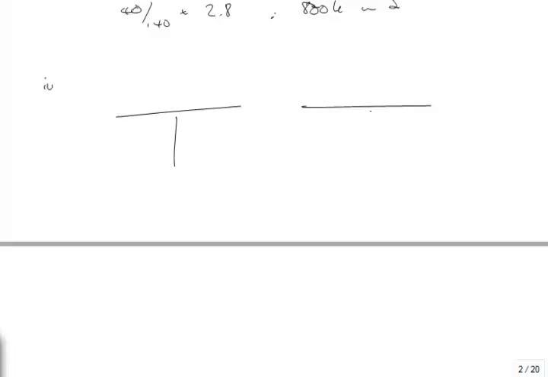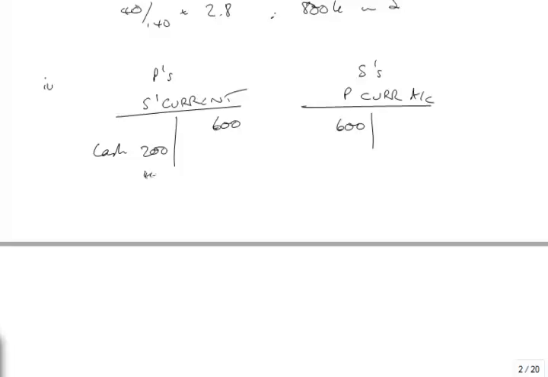I'll just do that in T accounts for you. This is Pedantic's books, this is Sophistic's books, this is the Sophistic current account, this is the Pedantic current account. In Sophistic, we've got per question 600, and Pedantic did have 600 but then paid cash, so they only have 400, and that's the position that we're now in.